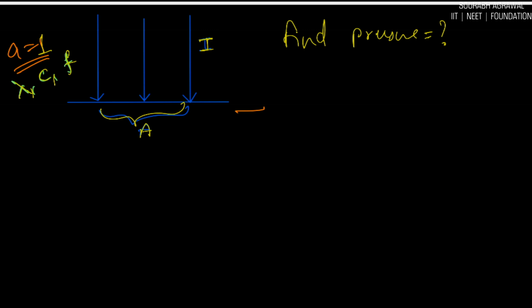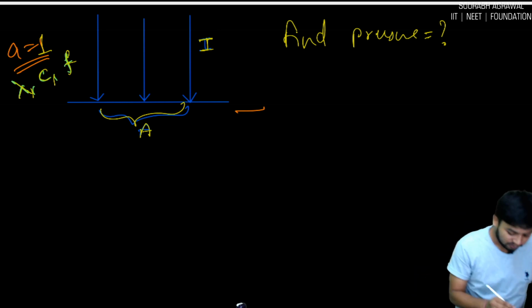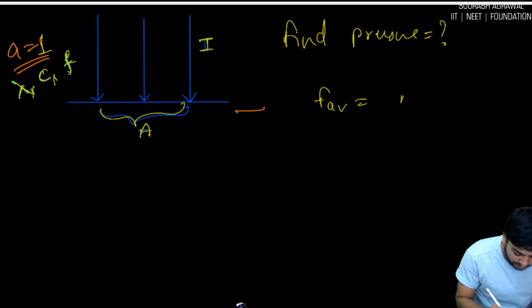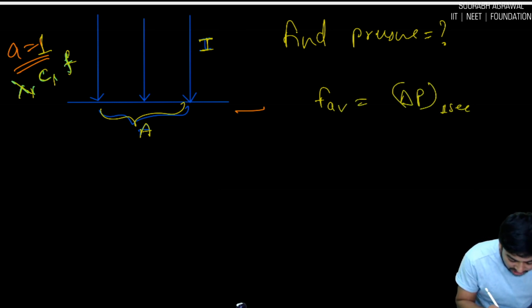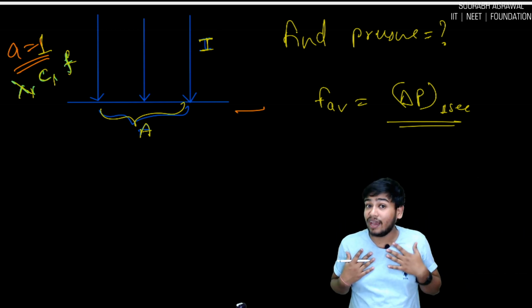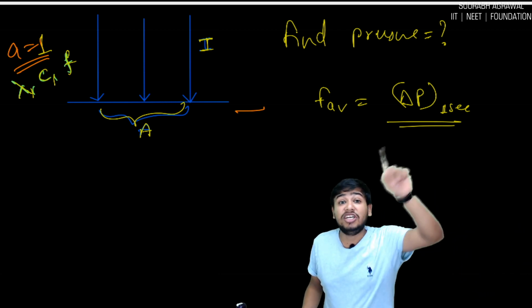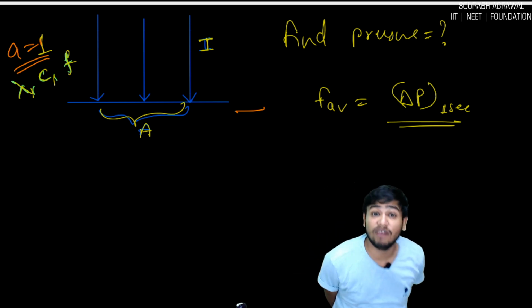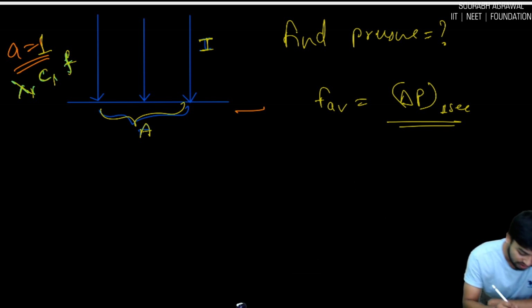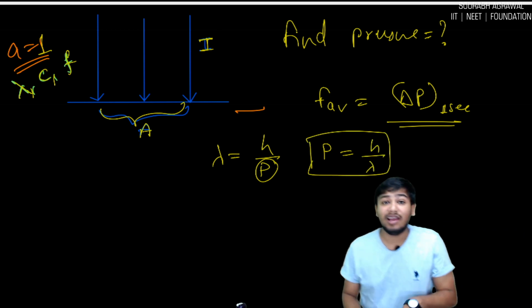Okay, let's start. I already told you that F average we will calculate by change in momentum in 1 second. Any doubt? No? Sure? Okay, now change in momentum. What will we use? We will use the de Broglie wavelength. Lambda is equal to h by p. What is p? Momentum. So here we get momentum is equal to h by lambda.